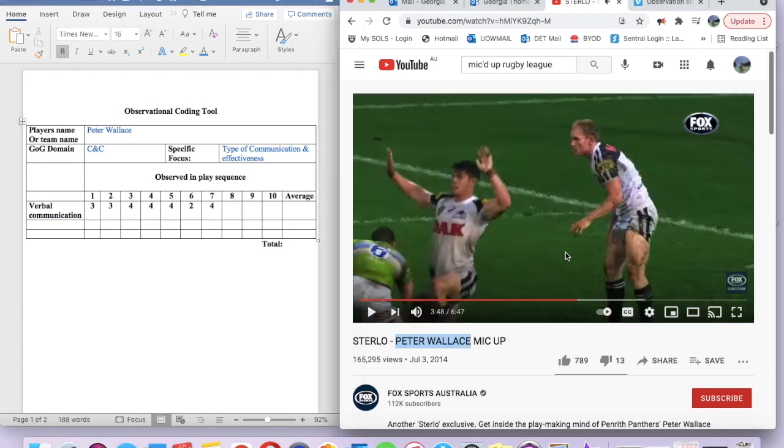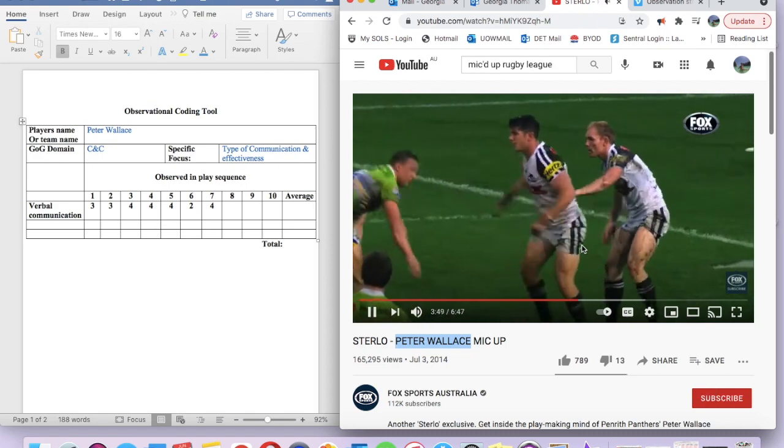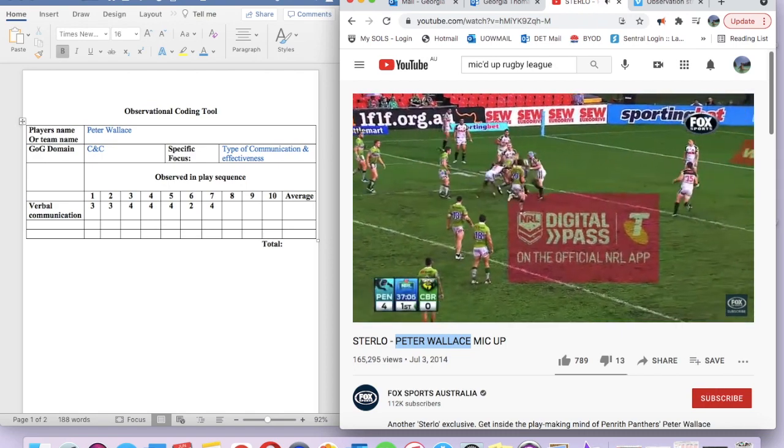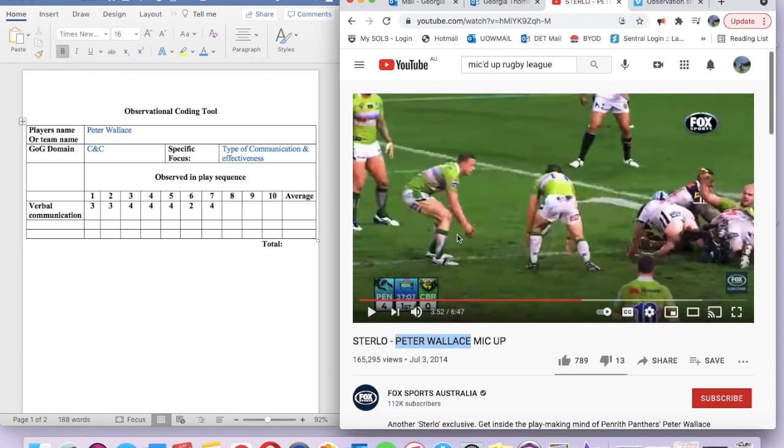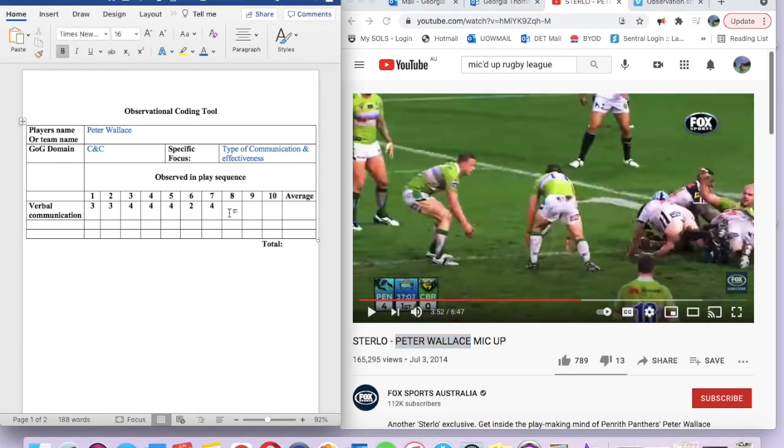Here you can see Wallace is at second marker and he's talking to the first marker here and telling him that he's going to go short side. So he's going to go to the right and cover this area here, allowing him to make a quicker decision to go into field, where that marker is able to make a successful tackle and the Raiders player knocks it on. So that's an action statement and we would give that a 3.